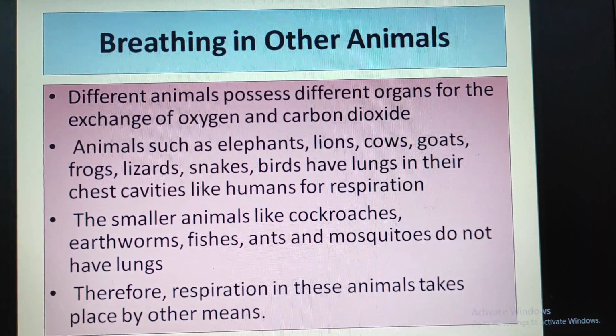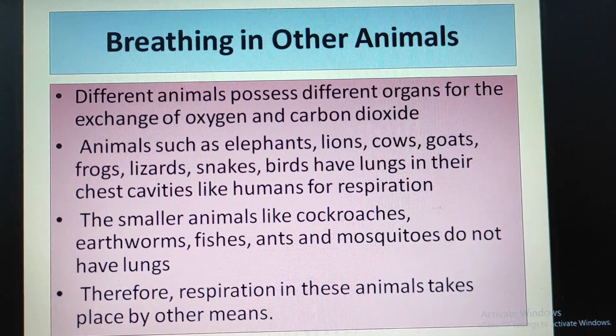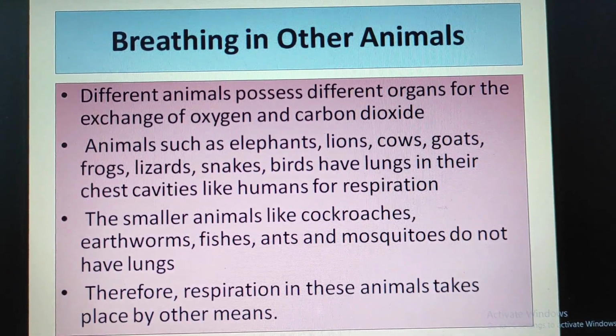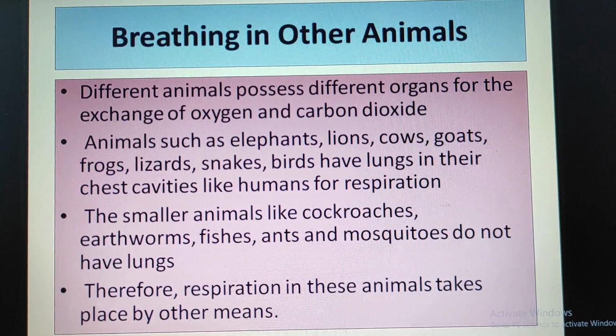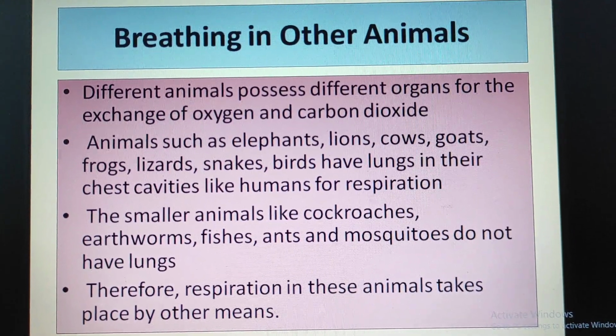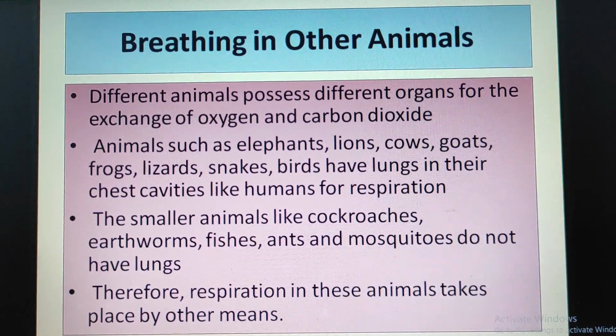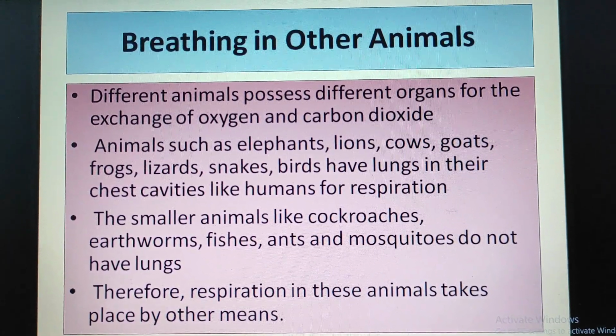Of respiration in humans. Today you will learn about breathing in other animals, in which you will read about small animals like cockroach, earthworm, frogs, and also about aquatic animals like fish, dolphins and whales. So let us see how the above animals breathe.